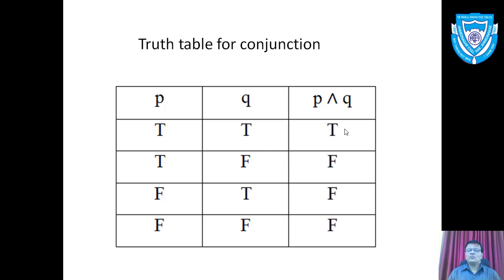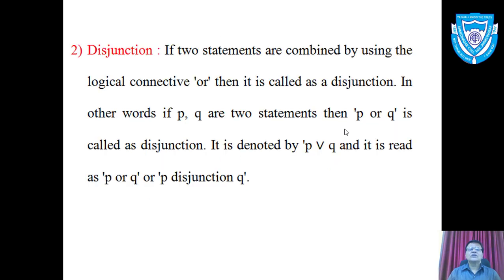Last row, if both P and Q are false, then conjunction P and Q is false. So this is the truth table for conjunction. Now the second connective is disjunction.